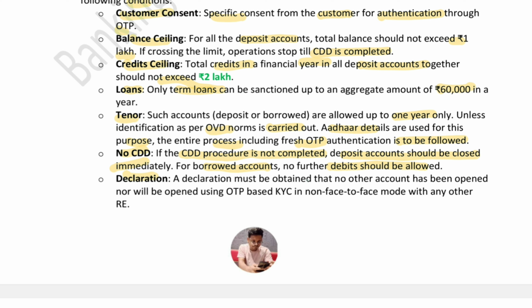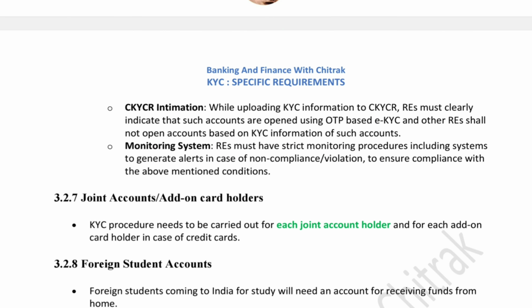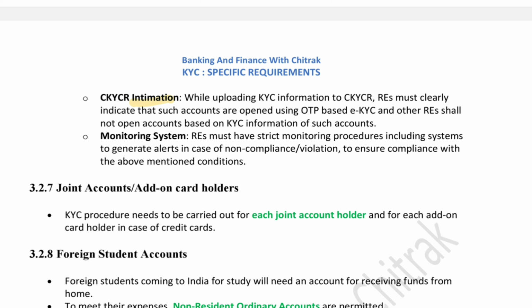Now, a declaration must be obtained that no other account has been opened or will be opened using the OTP-based KYC non-face-to-face mode with any other regulated entity. So, only one account is allowed to be opened using this process. There is CKYC intimation. What is that? While uploading the KYC information to CKYC, the regulated entities must clearly indicate that such accounts are being opened using OTP-based eKYC, and other regulated entities will not open any accounts based on such KYC information.